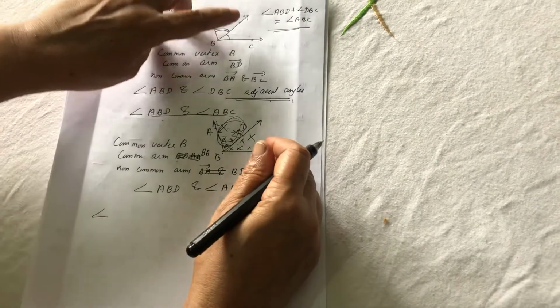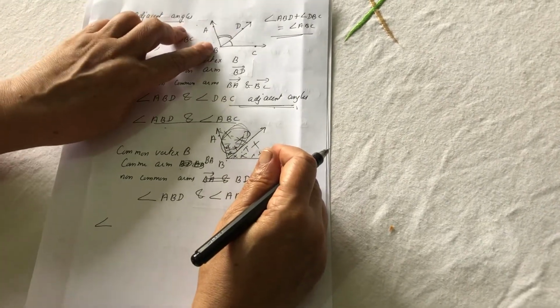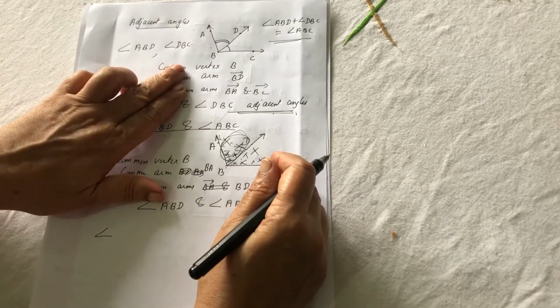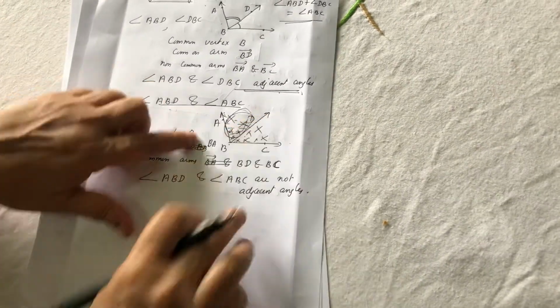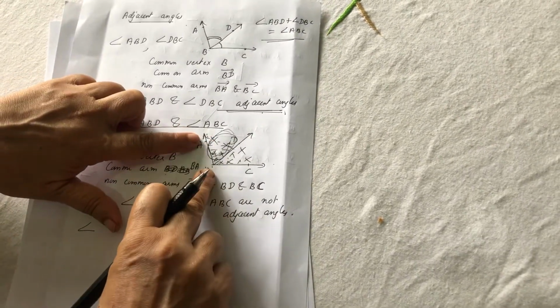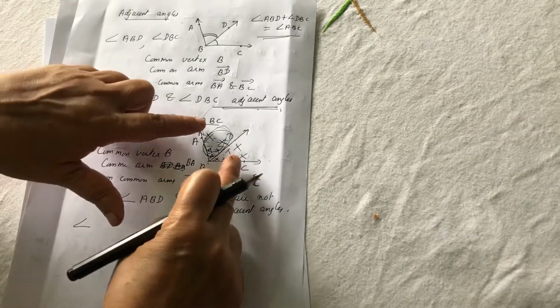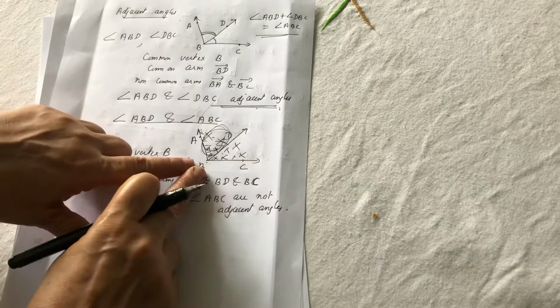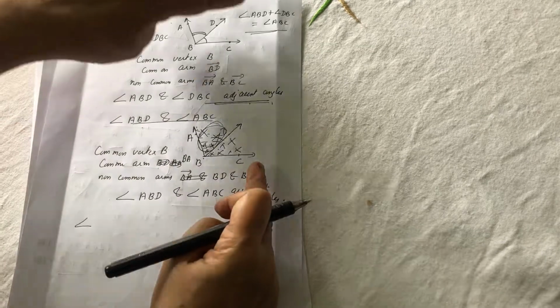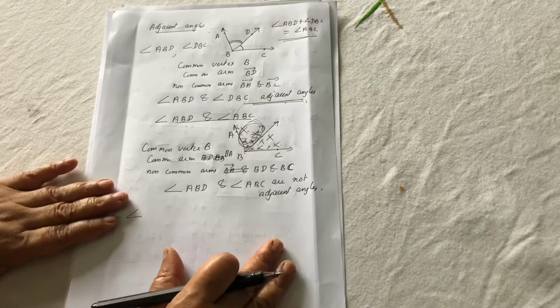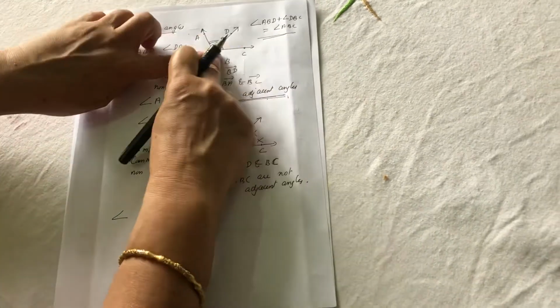Therefore, the sum of two adjacent angles should be equal to the angle formed by the two non-common arms. Here, ABD is one angle and ABC is another angle. So ABC and ABD cannot add up to the bigger one, so that is not possible here. Therefore, the sum of adjacent angles should be equal to the angle formed by the two non-common arms.